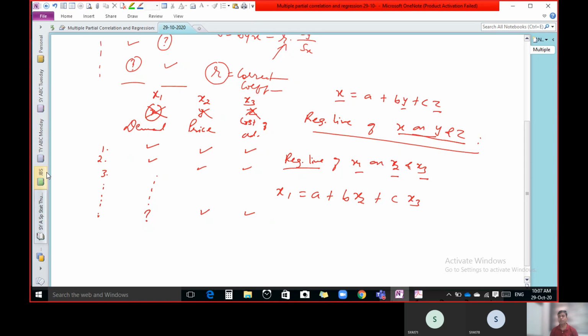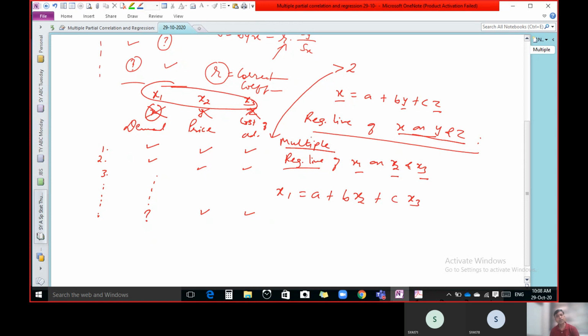So this is known as multiple regression. Why is it known as multiple regression? Because there are three variables here. If the number of variables is greater than 2, then we have to use the concept of multiple regression. It may be 4, 5, anything, but if it is more than 2, then it is not simple regression; it is known as multiple regression. But according to our syllabus, we have to study the regression line for 3 variables only.